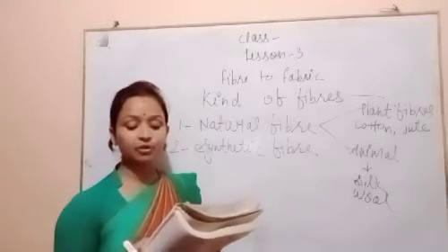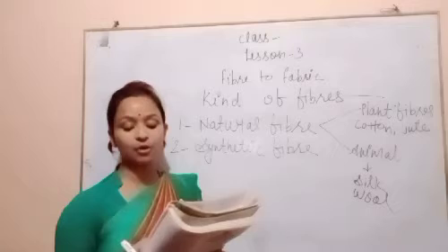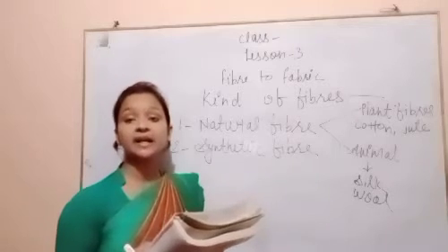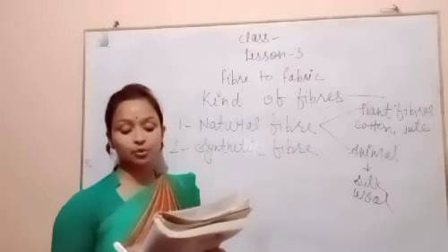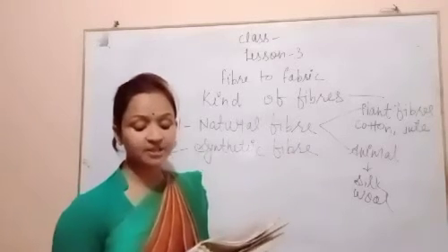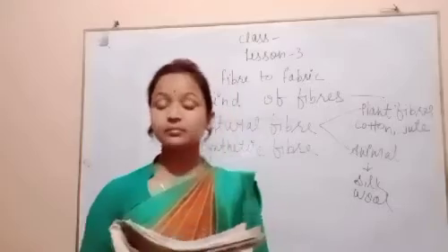Silk is obtained from the cocoon, as the pupa of a silkworm spins silk around itself.